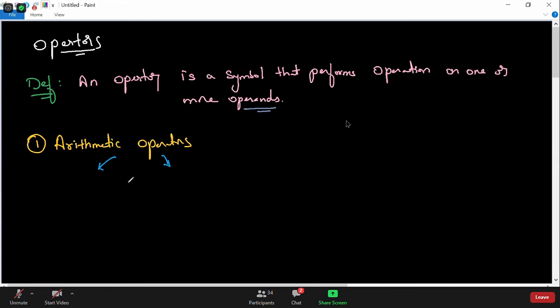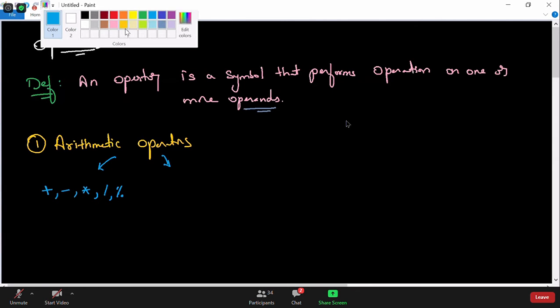So let us see what are the general operators and what are the new operators added in Python. We are all familiar with some of the basic arithmetic operators: arithmetic addition, subtraction, multiplication, and division. These are the four basic arithmetic operators we have in Python, followed by the modulus operator as well. I hope everybody here is familiar with the modulus operator. So we have these five arithmetic operators which are very basic or general.